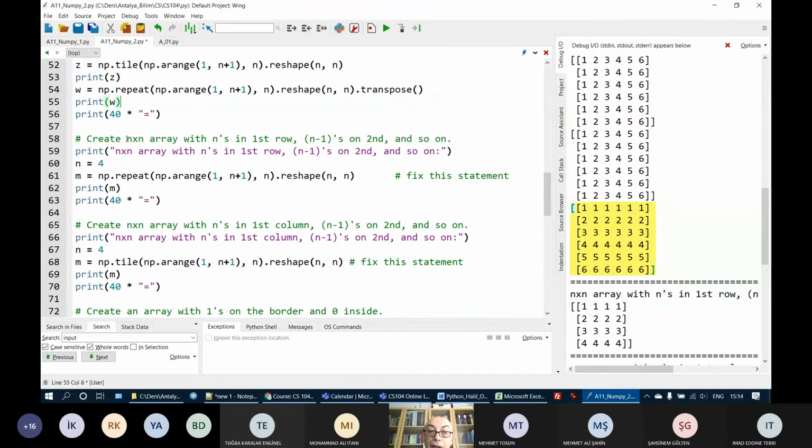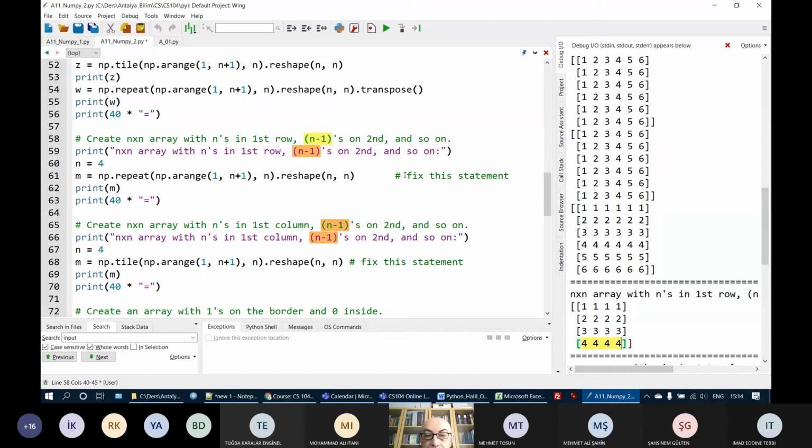Create n by n array with n's on the first row, n minus 1s on the second row, etc. Okay, now the question is slightly different. I want to have, if it is 4, for example, 4s on the first row, 3s on the second. Just read the question carefully. What I want to have is 4 here, 3 on the second row, 2 here and 1 here. How will I have to do that?